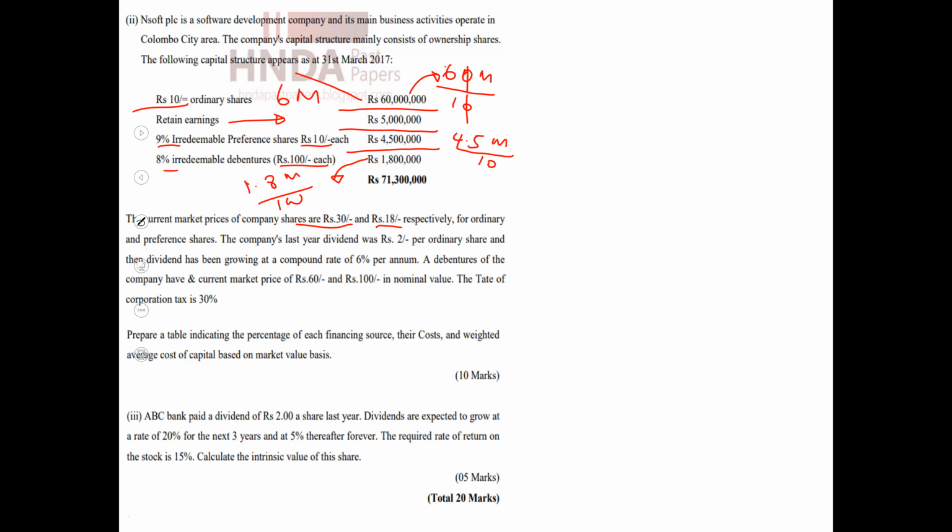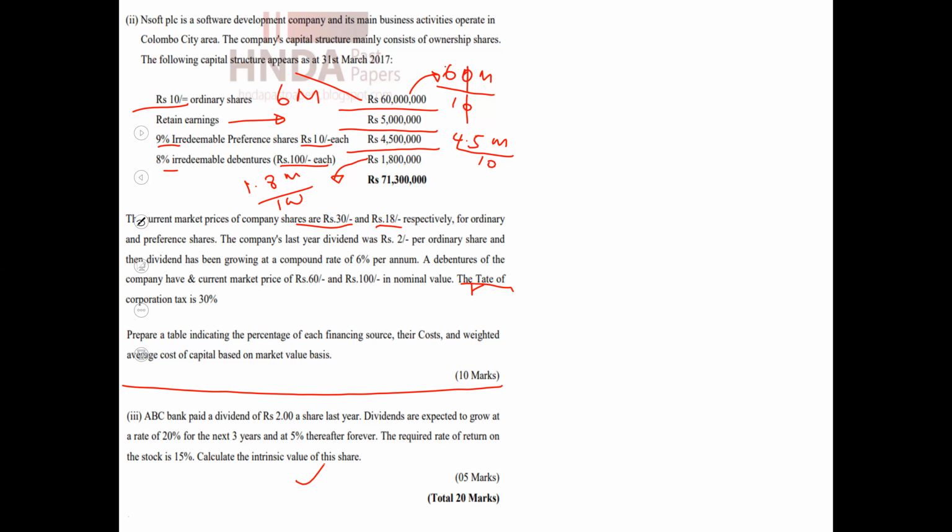The rate of corporate tax, here it should be rate, there's a printing mistake, is 30%. Prepare a table indicating each finance source, its cost and the weighted average cost of capital. That is what is asked. Today I am going to discuss up to here, and next session I will discuss this sum.